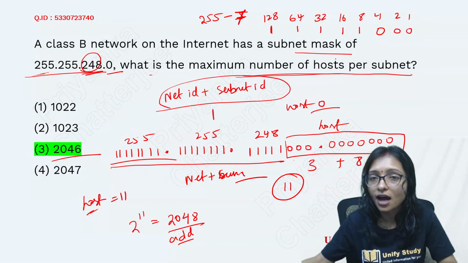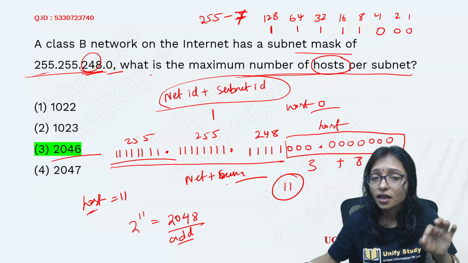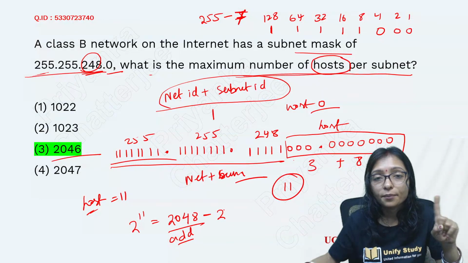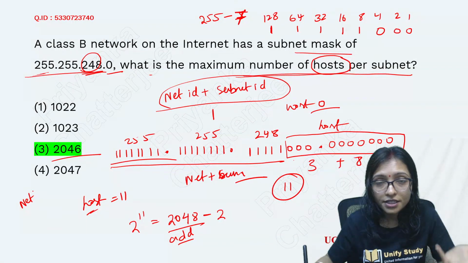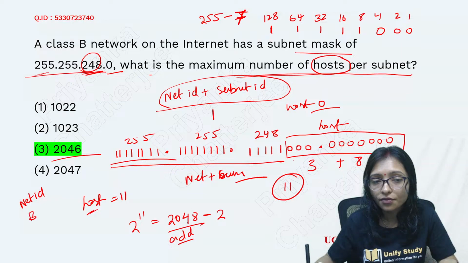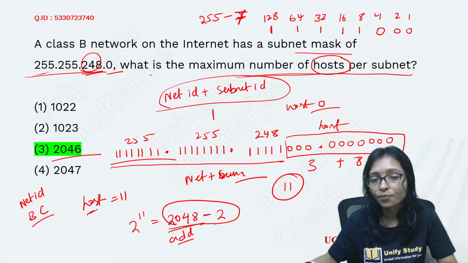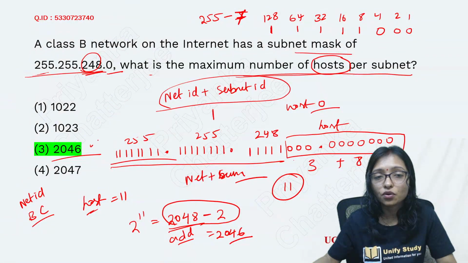But here they ask what is the number of hosts. Always the number of hosts will be total minus 2. Why? Because the first address is always reserved for the net ID and the last address is always reserved for the broadcast ID. That's why you always have to do minus 2 here. Then you are getting 2046. That's why your answer here is 2046.